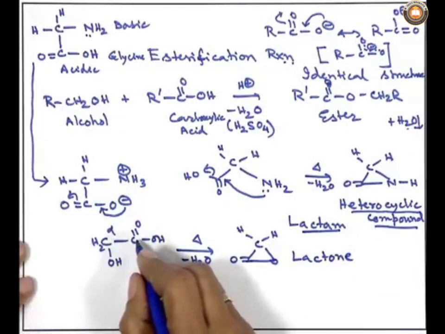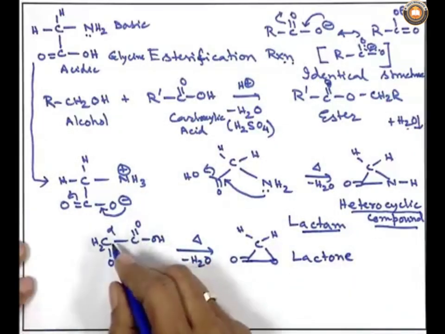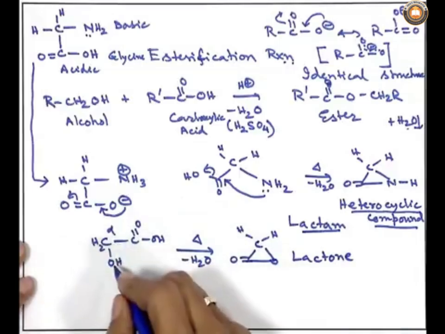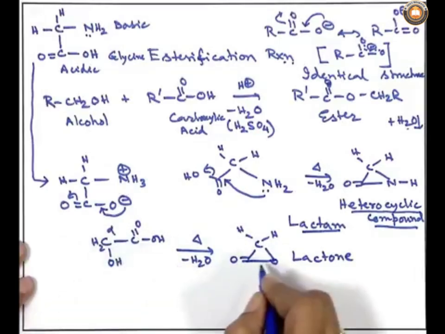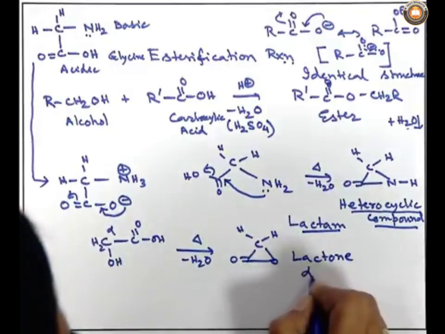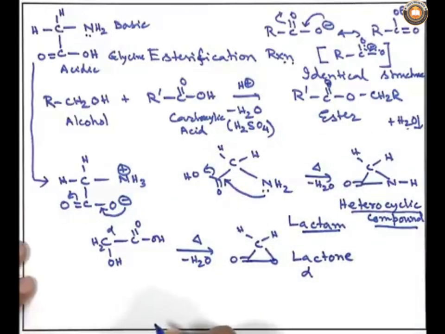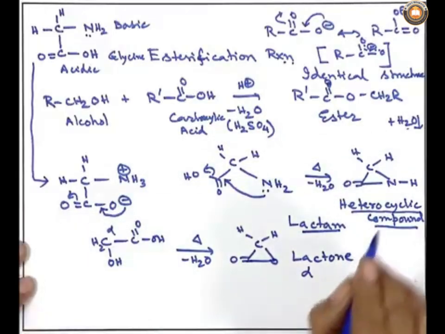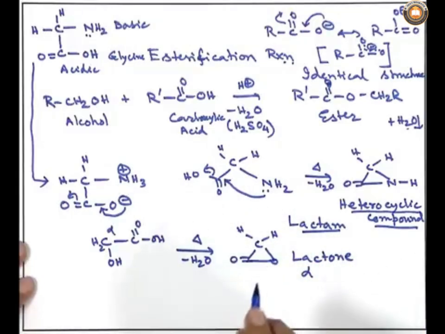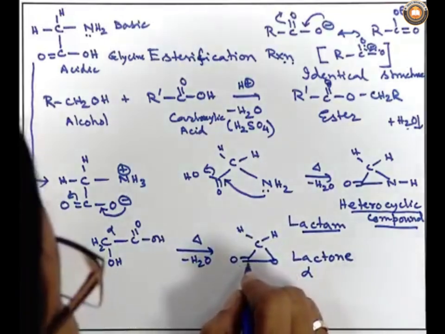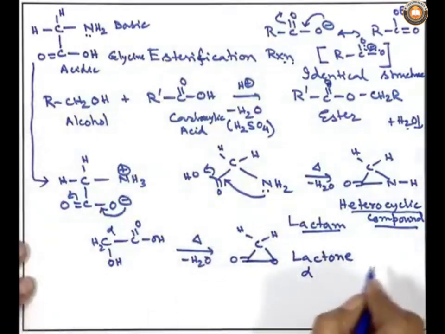The carboxylic acid connected to the alpha carbon, which has the hydroxy group. So, this type of linkage will be called alpha lactone.